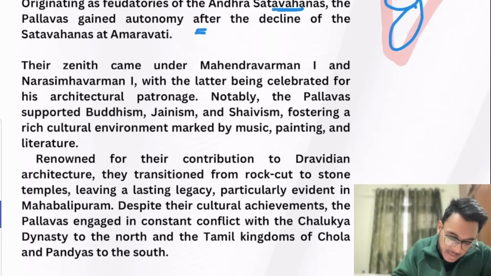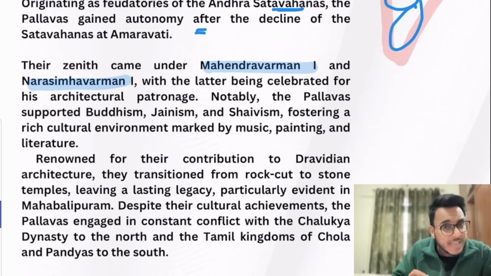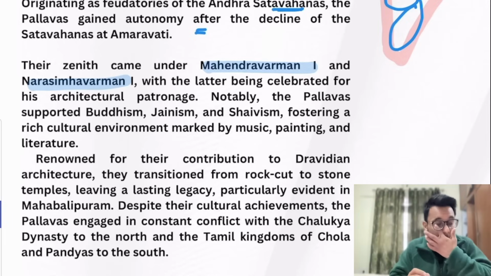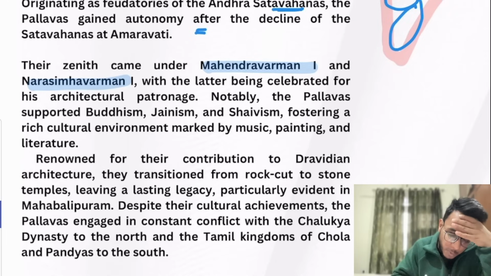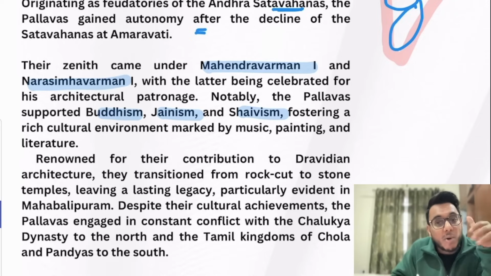Their zenith, their peak, was reached under Mahendravarman I and Narasimhavarman I. They sponsored a lot of architecture. When we talk about the Pallavas, they supported Buddhism, Jainism, and Shaivism, and in a way, they have been called secular rulers. During their time, a lot of advancement happened in music, painting, and literature.